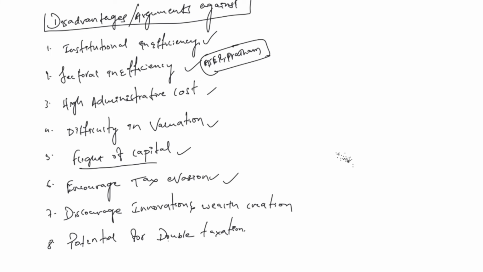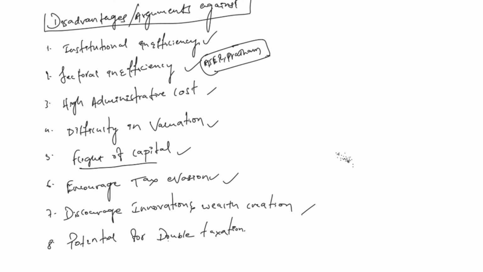Another important thing is that it discourages wealth creation. What does it mean? See, if you are taxing the super rich, this discourages or disincentivizes the people who are interested in entrepreneurship and innovation, potentially slowing economic growth over the long term. This is what the author is saying.